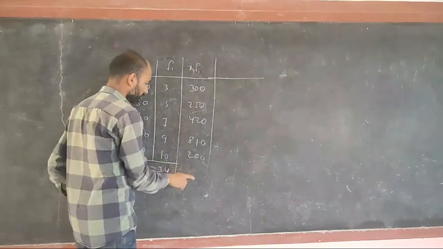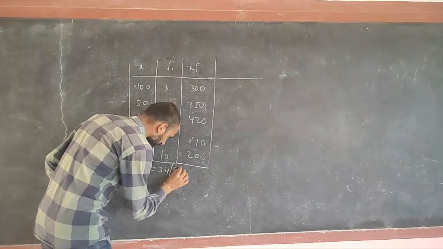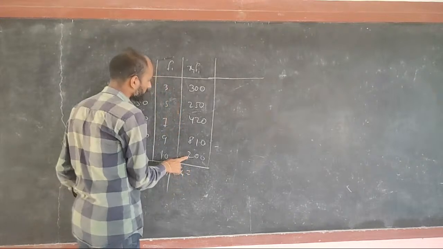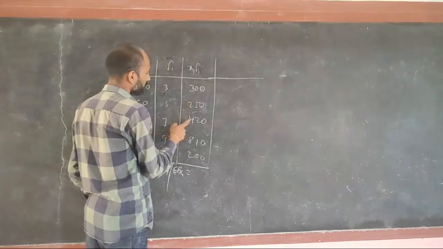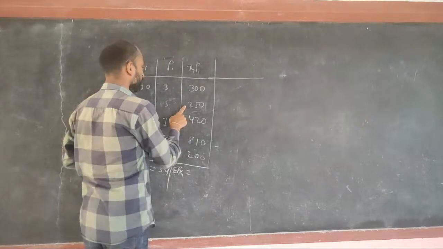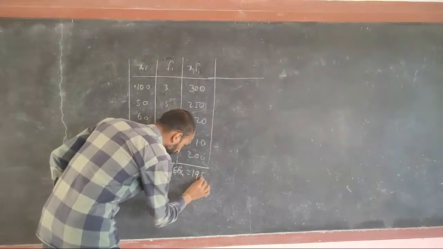If you add these, you get the summation of f_i x_i: 200, 1010, 1430, 1680, 1980.